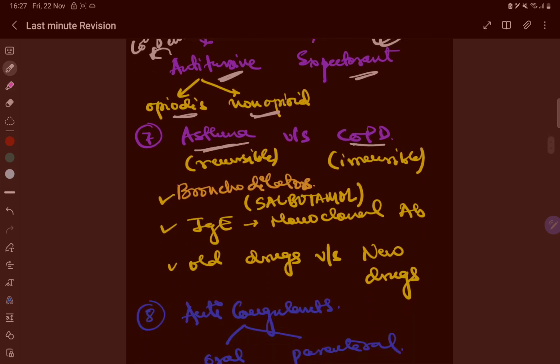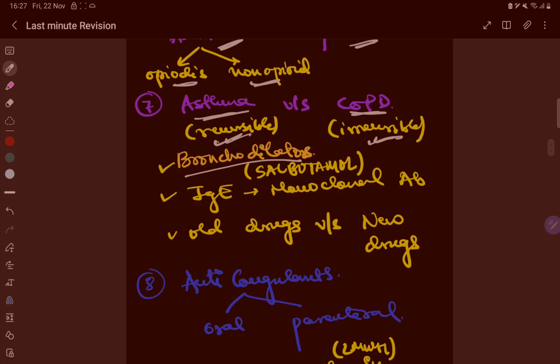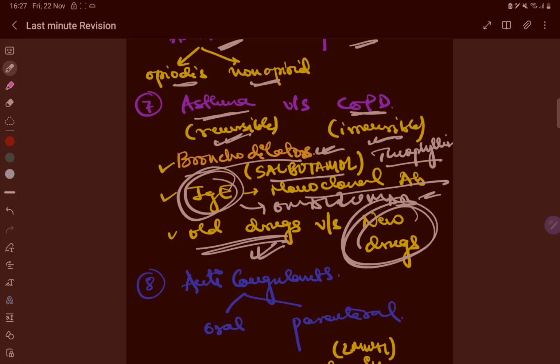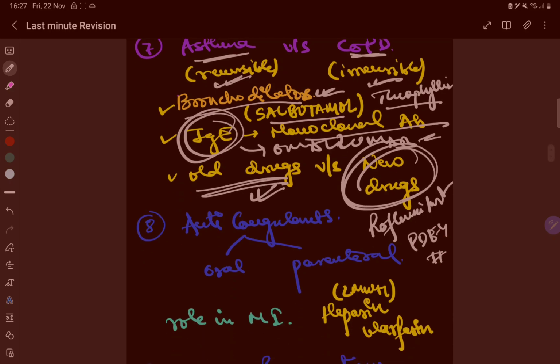Now asthma versus COPD. Again, asthma is reversible, COPD is irreversible. Name of the bronchodilators, okay, theophylline and all, everything you should know. Salbutamol, theophylline. From the IgE perspective, there is omalizumab, monoclonal antibodies, and some old drugs for asthma and some new drugs for asthma, okay, like roflumilast in the PDE4 inhibitor category, okay.